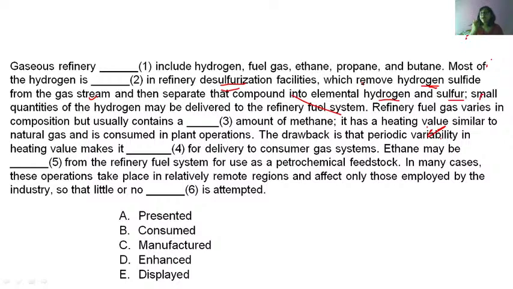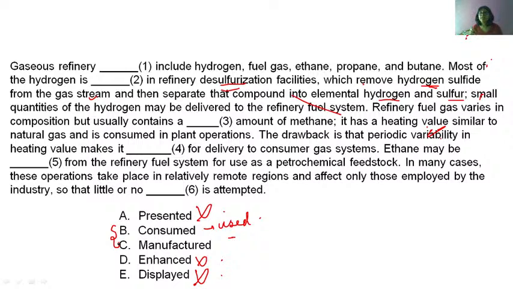Most of the hydrogen is manufactured in refinery desulfurization facilities which remove hydrogen sulfide from the gas stream. Okay. Then most of the hydrogen is enhanced. Most of the hydrogen is displayed. Okay. Enhanced means what? Enhanced means when the quality is improved. So this is not your answer. Hydrogen cannot be displayed. No, it cannot be presented. So consumed means used and manufactured means to make. Okay. So the answer can be either B or C.